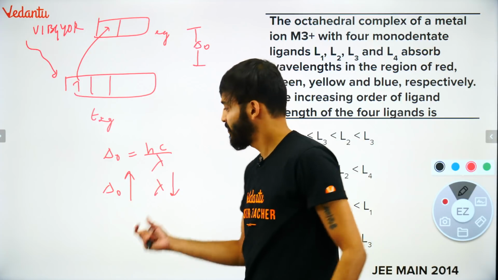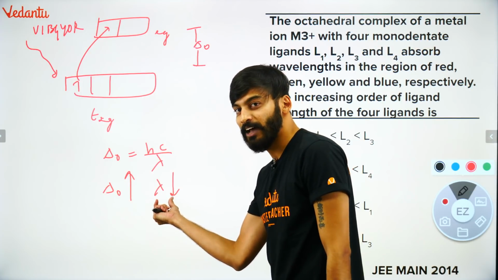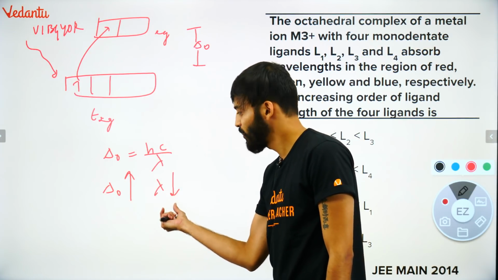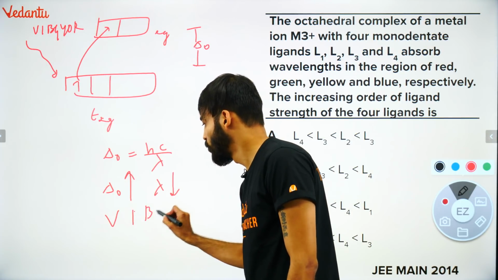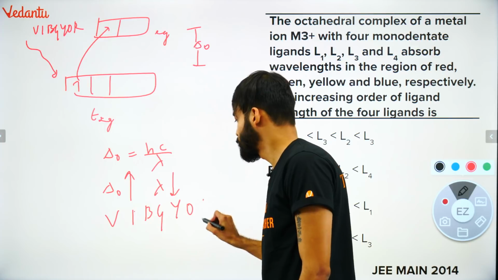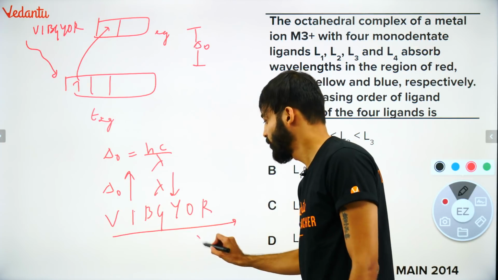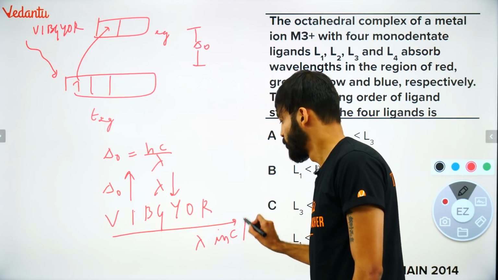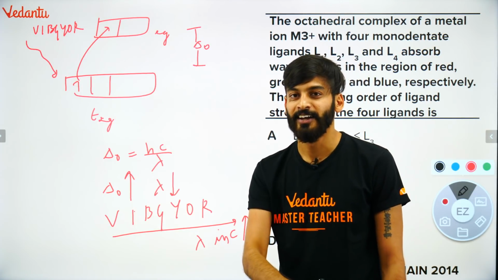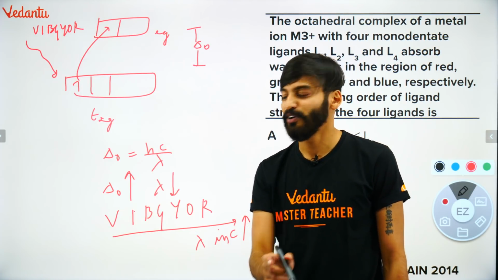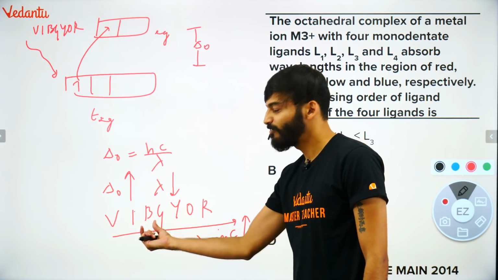So the wavelength of radiation that the complex has absorbed must be very small. You guys know violet, indigo, blue, green, yellow, orange, red. As we move from left to right, wavelength increases. So if a strong ligand is there, it must absorb light of very small wavelength.